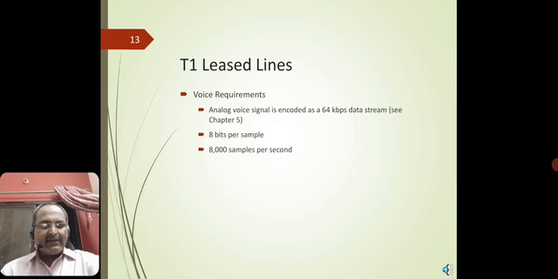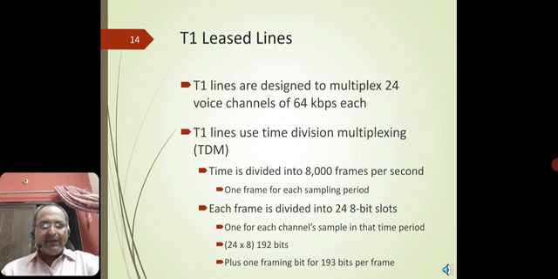Right? Next is T1 leased lines. Voice requirements are analog voice signals encoded as a 64 kbps data stream, see chapter 5, at 8 bits per sample. So 8,000 samples per second. This is the rate we need to depend on. Now T1 lines are designed to multiplex 24 voice channels of 64 kbps each.